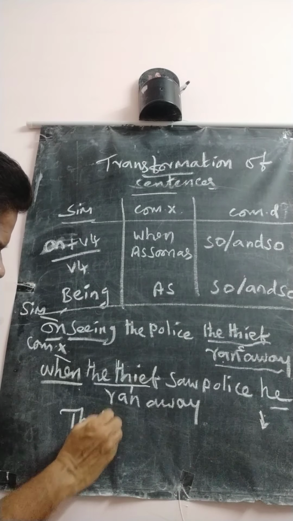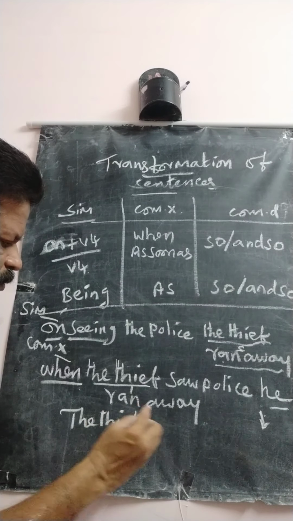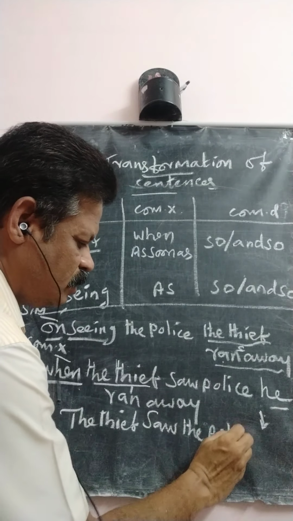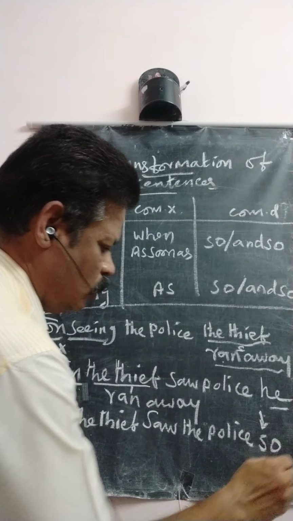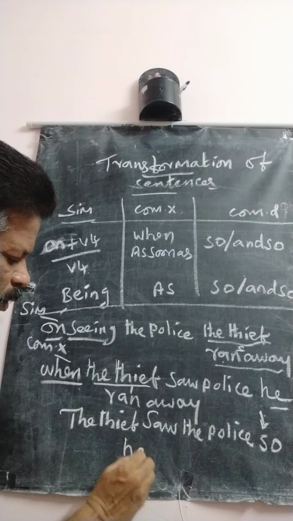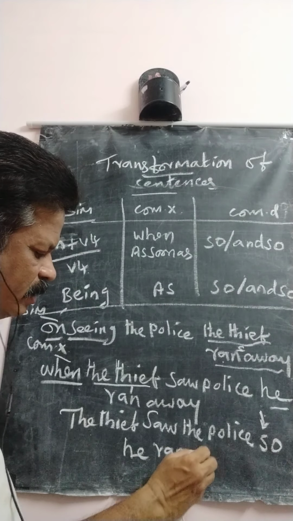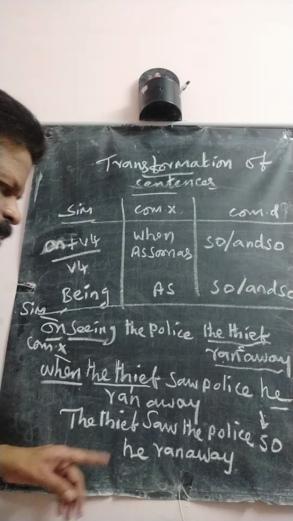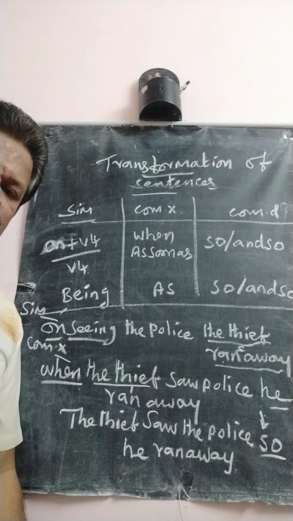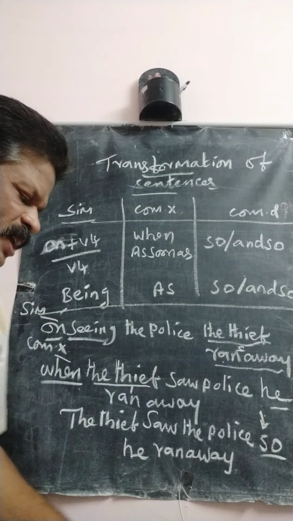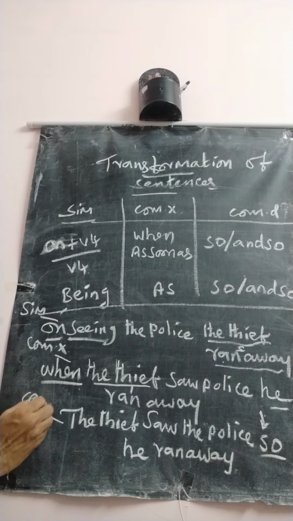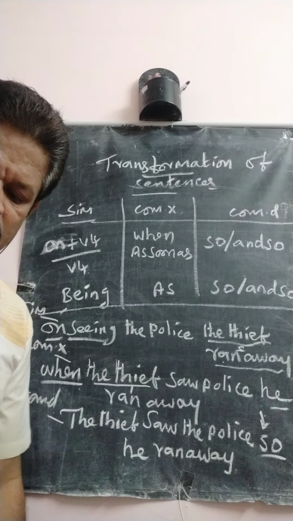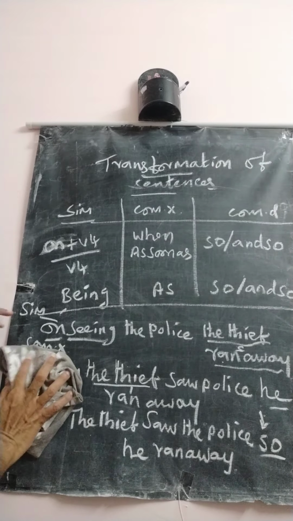The thief saw the police, so or and so he ran away. That's all. Here you use so or and so. So this is a compound sentence. This is one example.